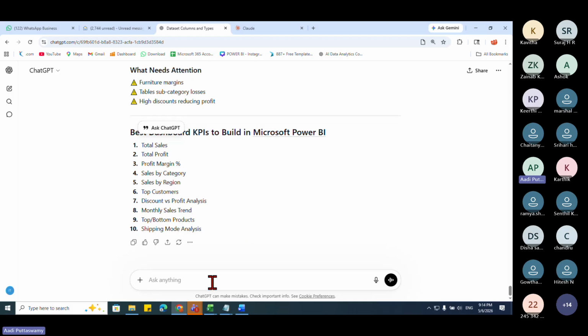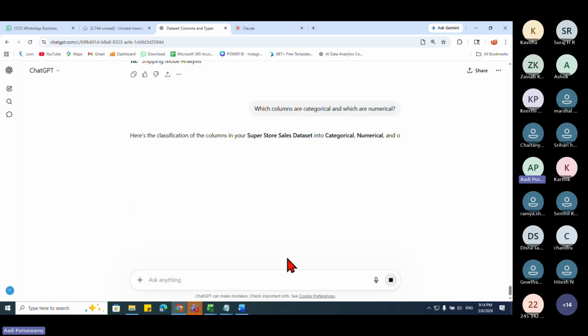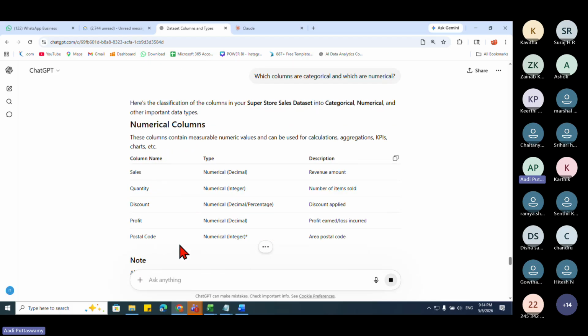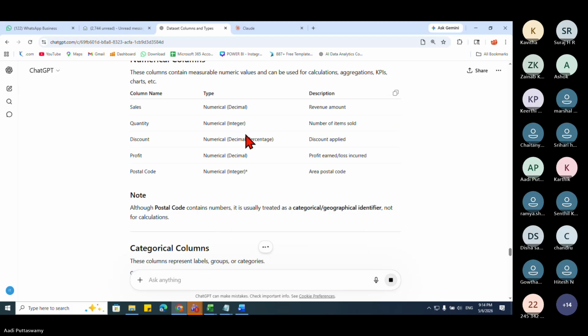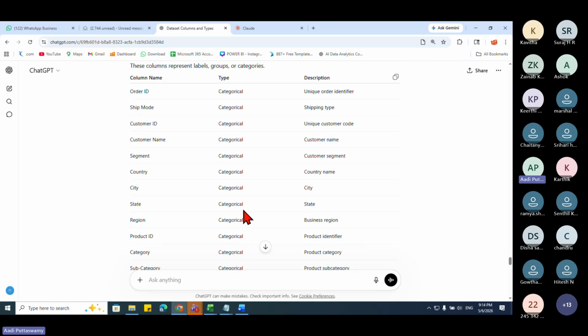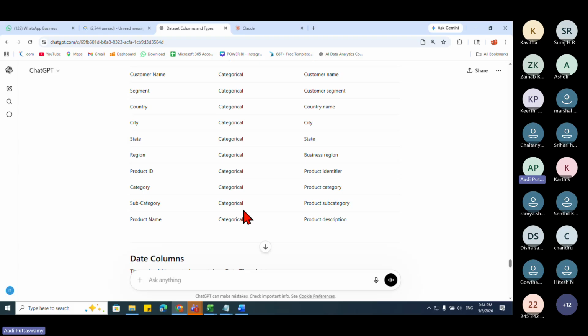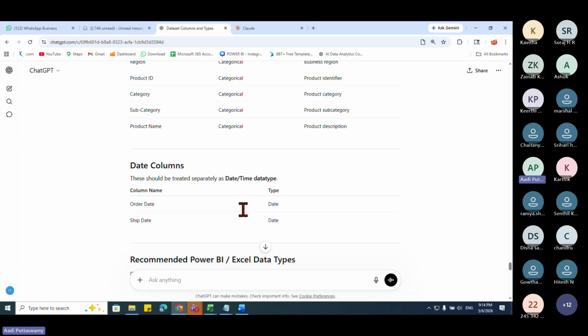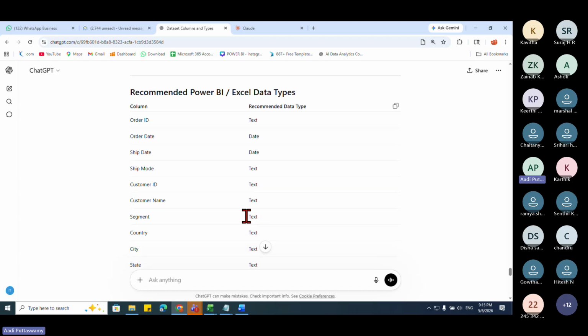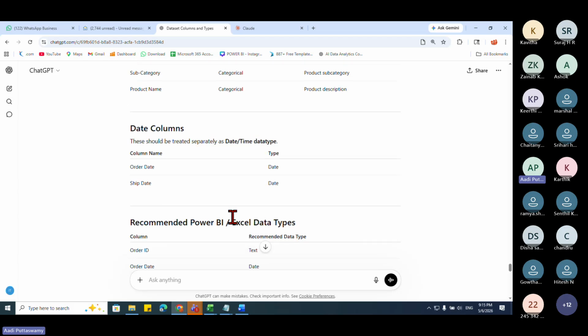Next, we categorize this. Which columns are categorical and numerical? Let me run this. Why? Because I want to know how many are actually numbers. See, sales, quantity, discount, profit, and postal code are all numerical. Categorical, you can see order ID. Usually categorical means it will be text, most of the time. The date columns are order date and ship date. So likewise, we can have the data types categorized as well.